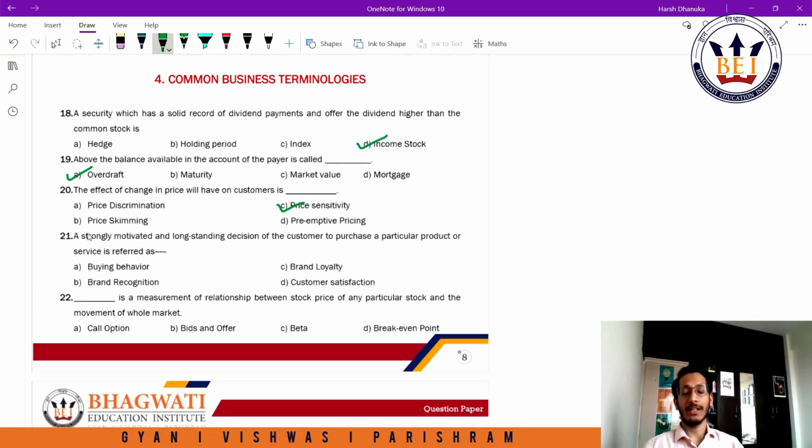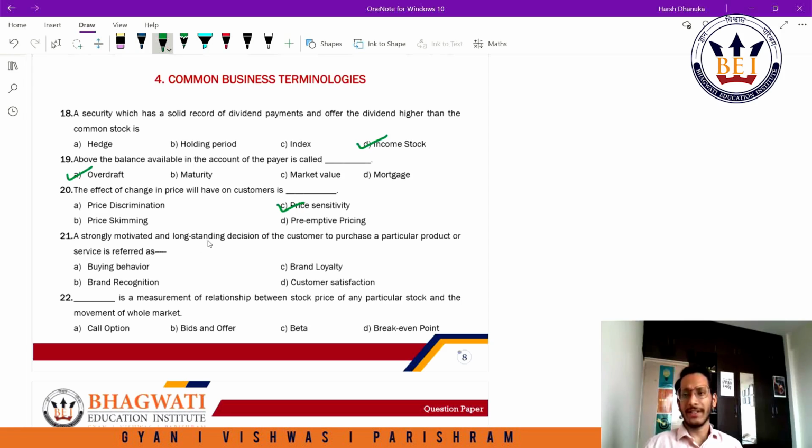So that's price discrimination. Price skimming is when I charge higher prices initially in the launch of the product to recover the excessive R&D cost that was spent on development of the product. And later on I reduce the prices, so that initially I'm able to skim off the market by charging them a higher price. Preemptive pricing is a very competitive pricing where I ensure that I discourage other participants from entering the market, or I would want to boost the sale of my new product. So I would like to charge them a price which might be perhaps lower than even my manufacturing cost. But the idea is to just boost the market in its launch days, right? So the answer here would be C.